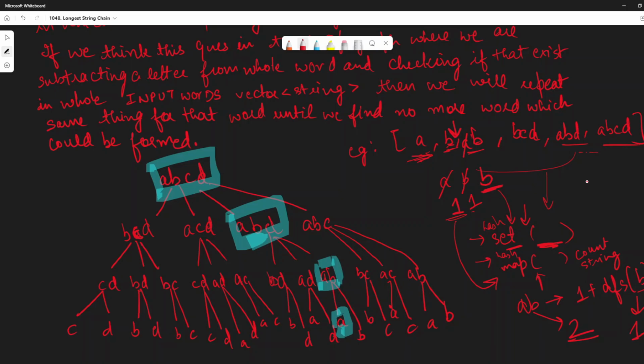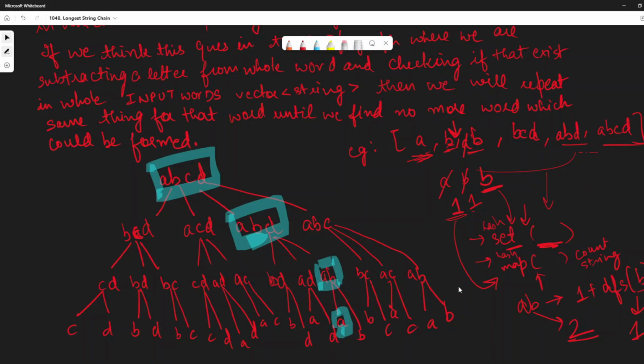Because of these two things, we are able to memoize our DFS solution, and because of DFS, we are not required to do sorting in this question, and due to that, we are able to reduce our time complexity. So that's why this is the solution which will work here in the best possible manner.